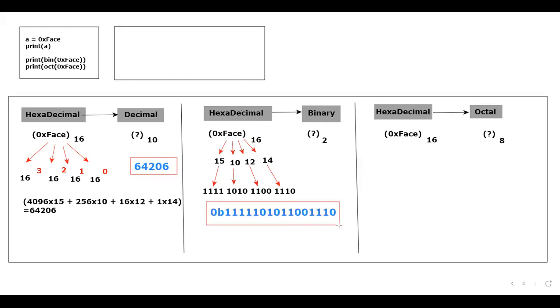I hope everyone is able to calculate how the conversion happens from hexadecimal to binary. The last one, please tell me. What is the meaning of F? It is 15. What is the meaning of A? It is 10. What is the meaning of C? It is 12. What is the meaning of E? It is 14. Now, please tell me, 15 can be represented in which format?